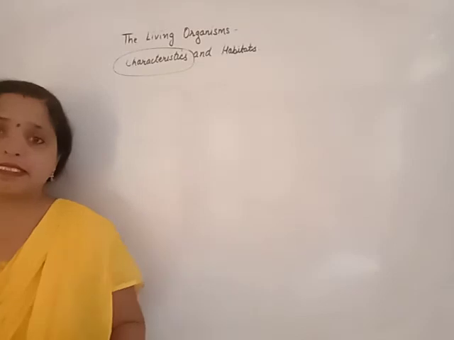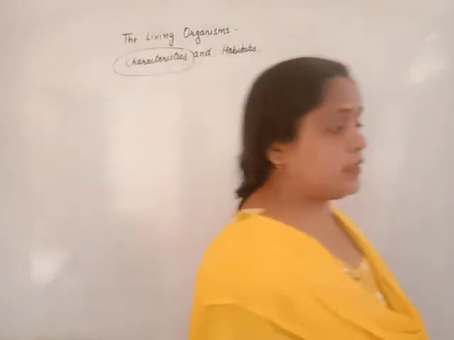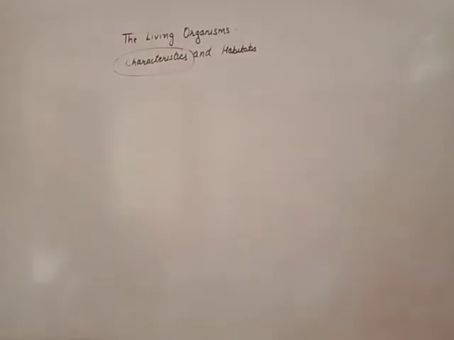The meaning of characteristics is the characters or features of living organisms. Each and every living organism has characters according to its surroundings. Beta, each and every organism is represented by its characters, by its features. These features are due to their environmental conditions.